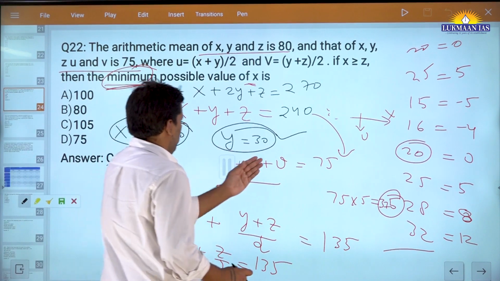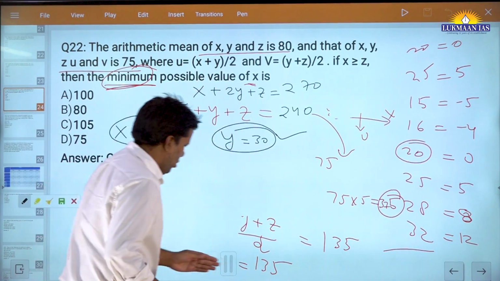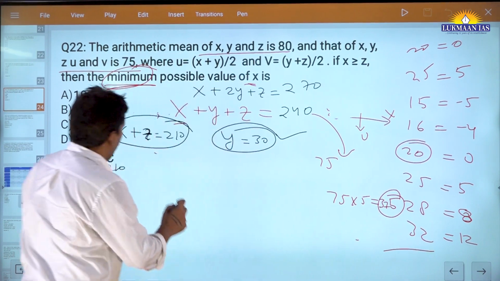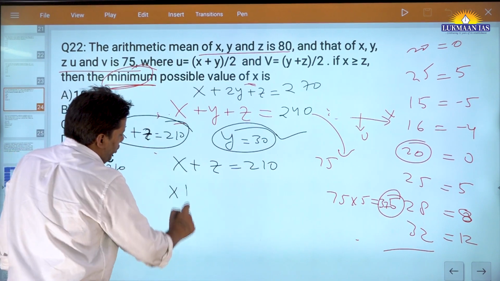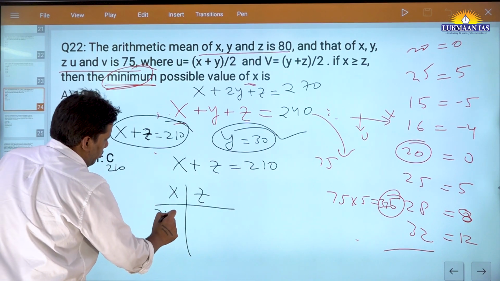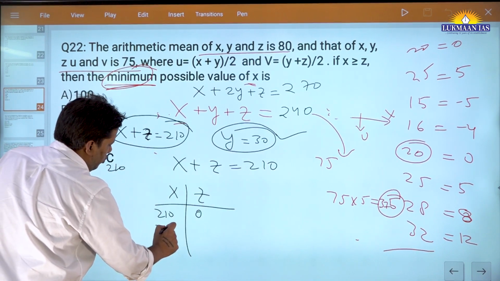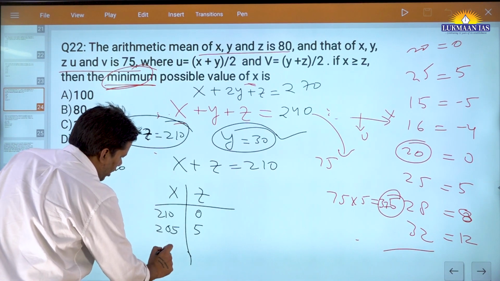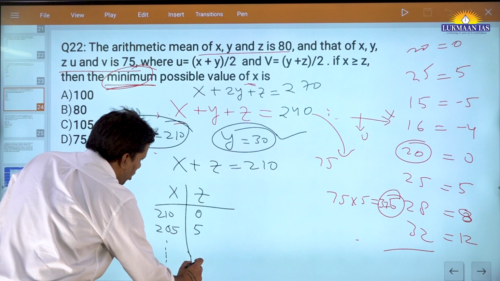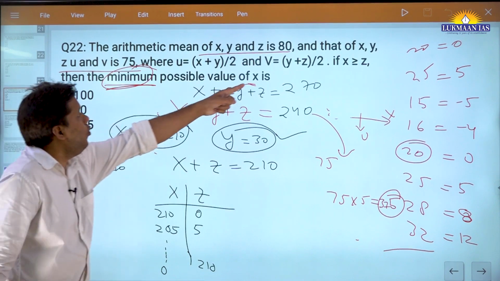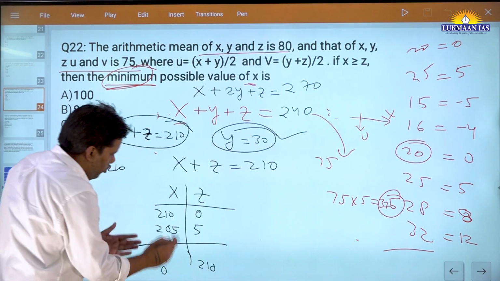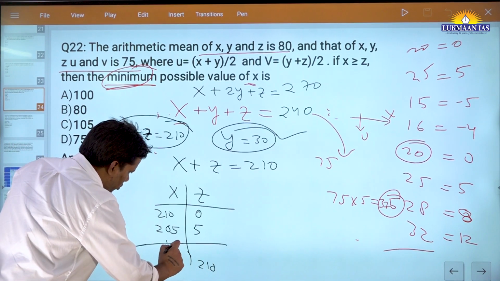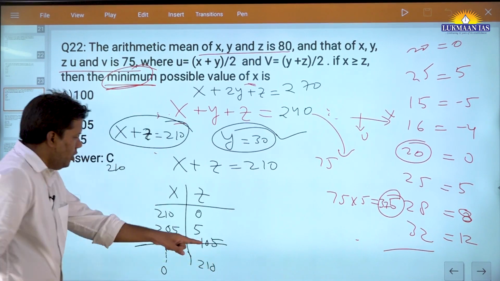I will write it here. That's it. See, this is important. Although we will invest 1 minute here, in examination it should come to you naturally. x plus z is equal to 210. So what could be the combination of x and z? You will tell yourself, okay, x could be 210, z is 0. Let's say 205, this is 5. And like this, this could be 0 and this could be 210. But what is the condition? x has to be greater than z. So you will not take numbers which are, let's say, what is the midpoint? The midpoint is 105. Both values, x and z, are 105.